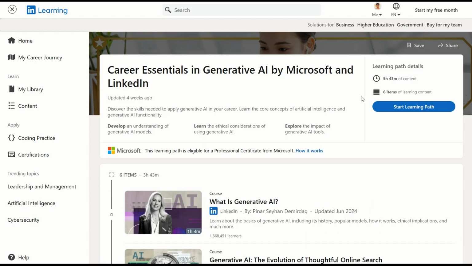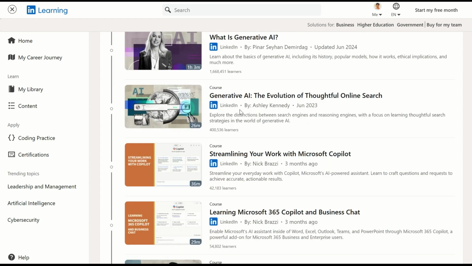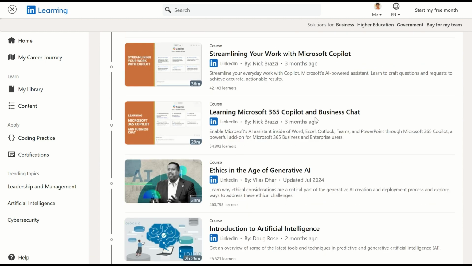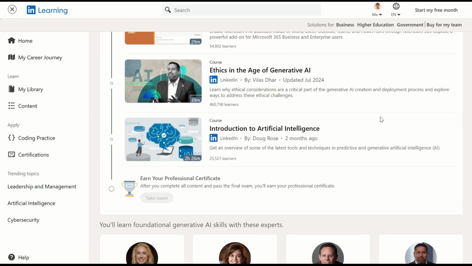If I go up and check what the different modules are, the first is what is generative AI? Learn about the basics of generative AI including its history, popular models, how it works, ethical implications and much more. Next is generative AI, the evolution of thoughtful online search, streamlining your work with Microsoft Copilot, then learning Microsoft 365 Copilot and business chat, ethics in the age of generative AI, and introduction to artificial intelligence.